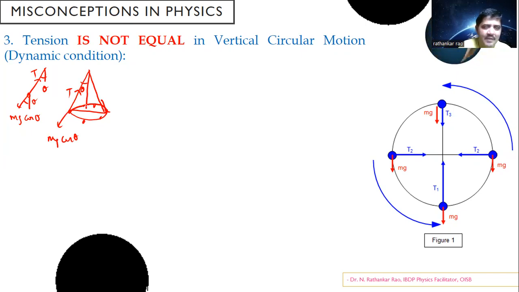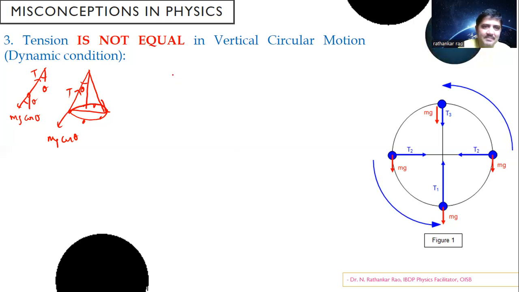Now, what many of them had thought is that if it is only an arc of a circle, tension could be varying, and if it is one full circle, the tension remains a constant. When I described this in my class, that's what students thought. And finally, when I asked a question in vertical circular motion, they just considered that tension remains the same. Now, this comes to a concept question: when should I apply tension to be a constant and when should I not? So that's why I had taken this example.